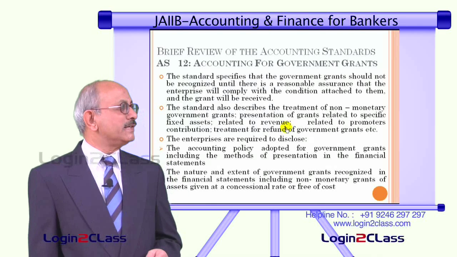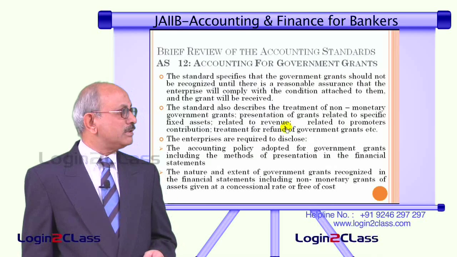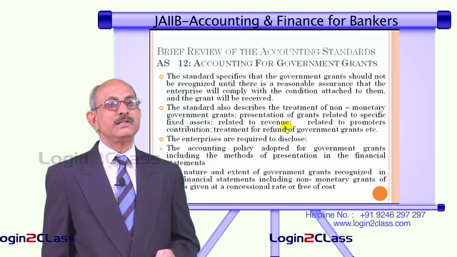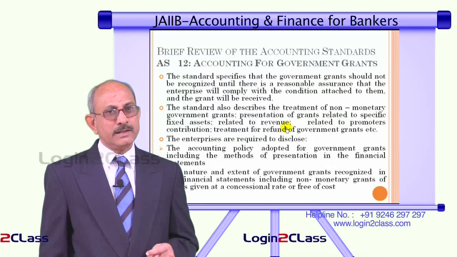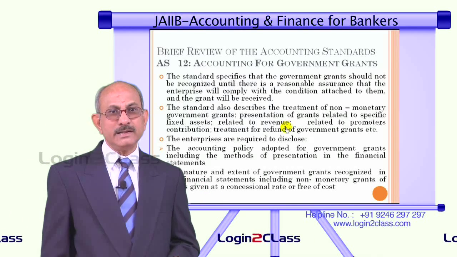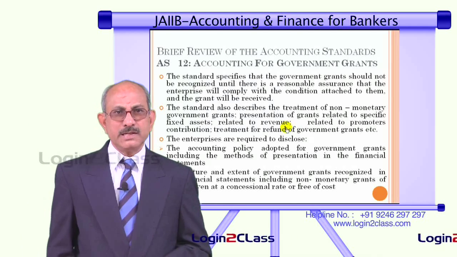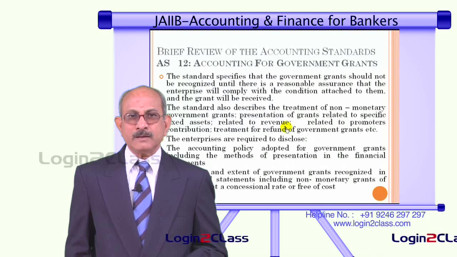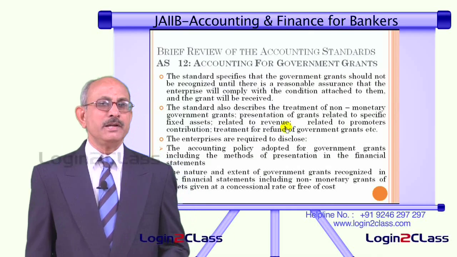So, this standard specifies that the government grants should not be recognized until there is a reasonable assurance that the enterprise will comply with the condition attached to them and the grant will be received. So, there are two parts to it. Whenever a grant is announced by the government, the actual flow of money will not be there. The actual flow of money may be at a later stage. Secondly, government normally gives grants based on certain conditions which need to be fulfilled by the entity. They have to be complied with by the entity. So, only when the entity is able to comply with, will the entity be able to receive.